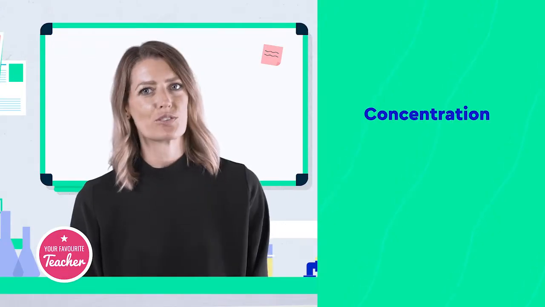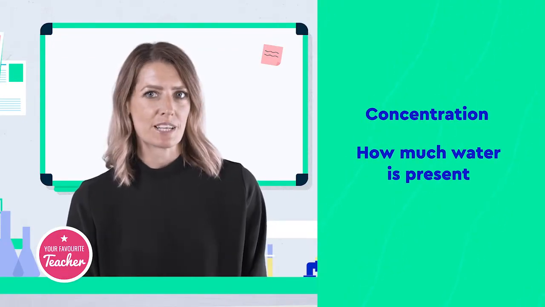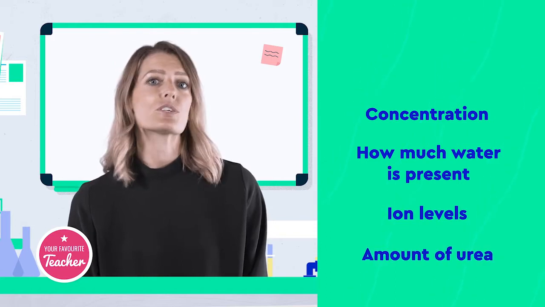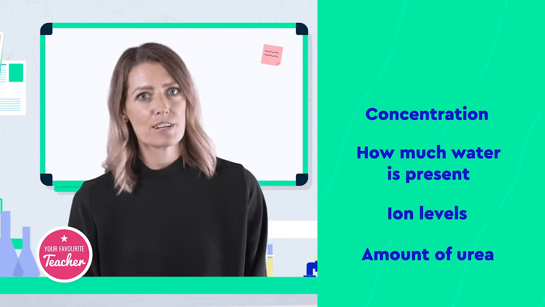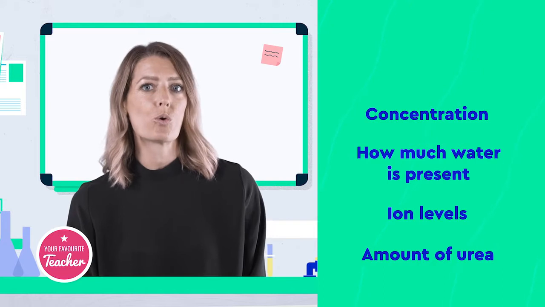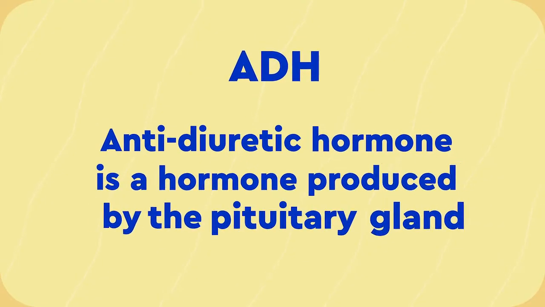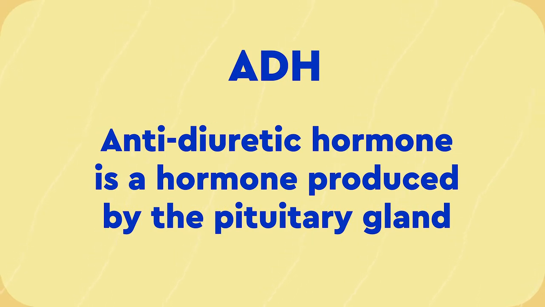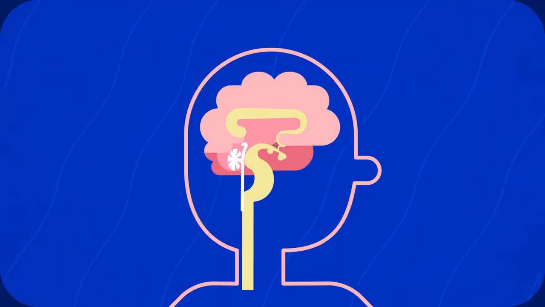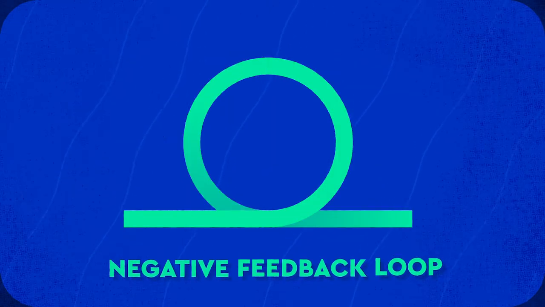The concentration of urine, how much water is present, the ion level present, and the amount of urea removed is all carefully managed by the body as a result of the hormone ADH, or antidiuretic hormone. Antidiuretic hormone is a hormone produced by the pituitary gland and is released into the bloodstream for action in the kidneys. The brain detects and monitors the water levels in the body constantly and maintains this water level via the actions of the pituitary gland and negative feedback.